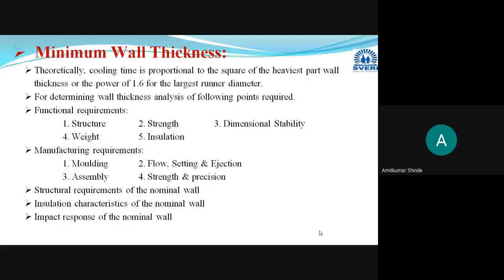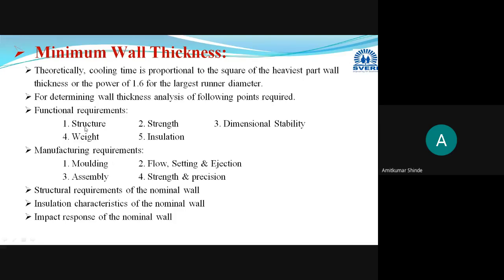In today's session, we are going to discuss the concept of wall thickness: how to choose the wall thickness while designing any plastic part. Before going into how to choose the wall thickness, you should be aware of the effect of the wall thickness, whether it is a thin wall or a thick wall, on the properties of the manufactured plastic part. We will go through some important points.